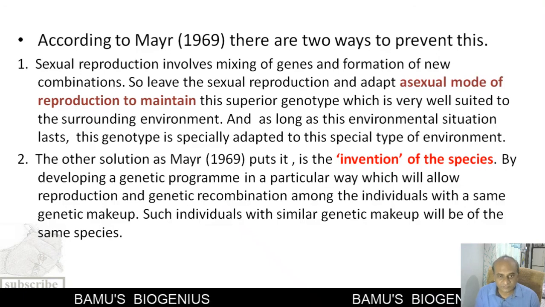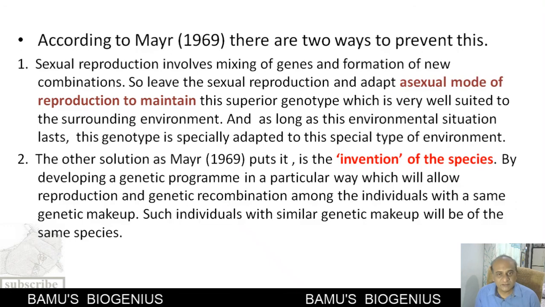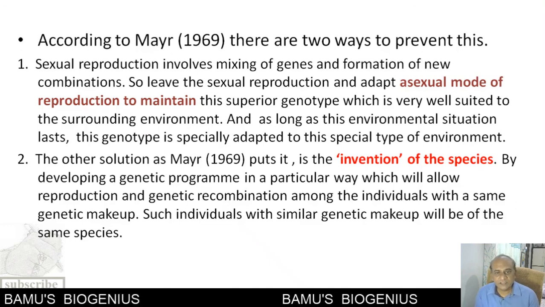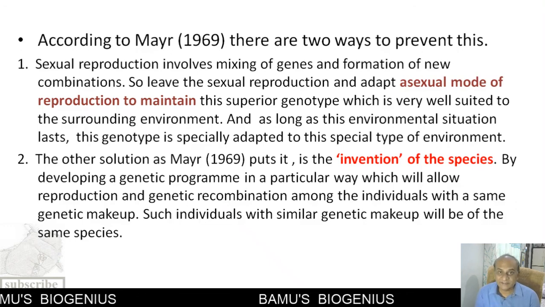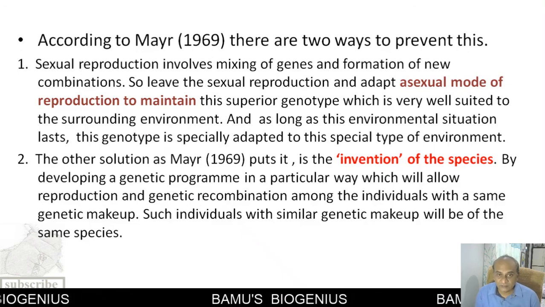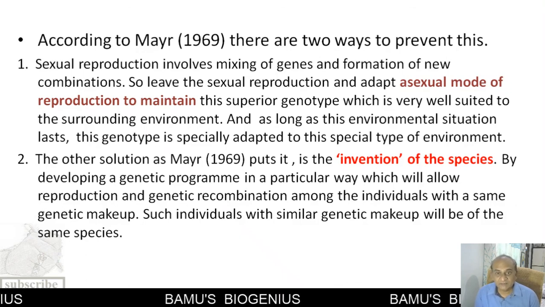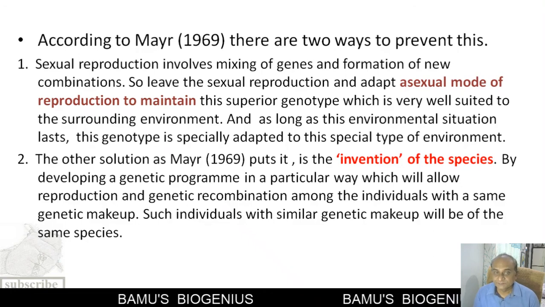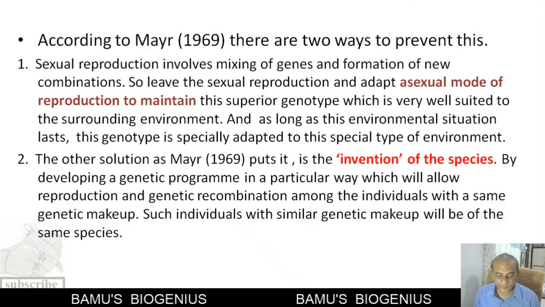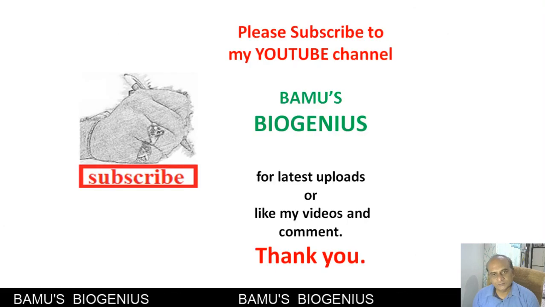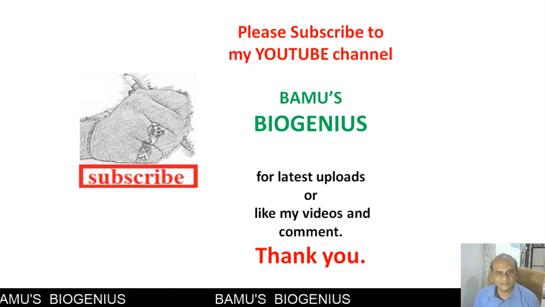If their genetic makeup remains as it is, then they will be called a species. So this is how the struggle with the environment is mitigated by inventing a species. So this is all about the biological species concept. So this is about the three species concepts.